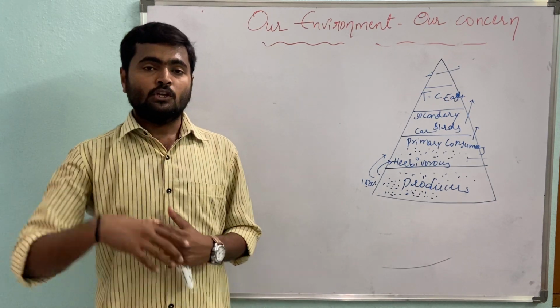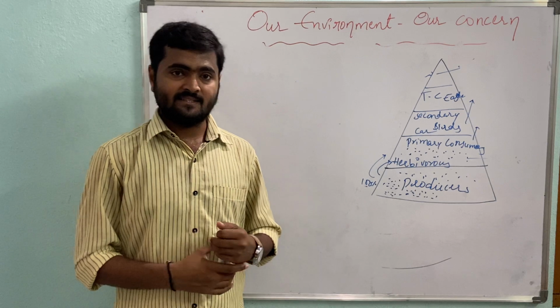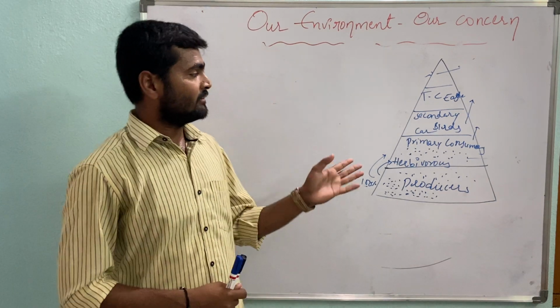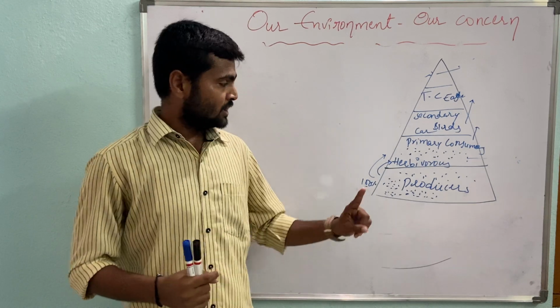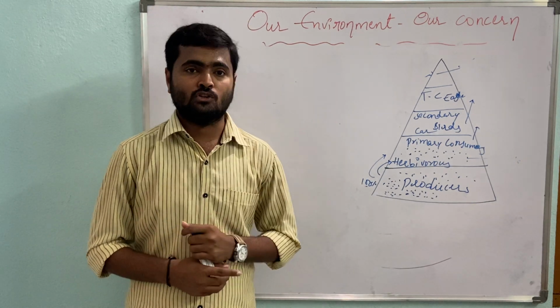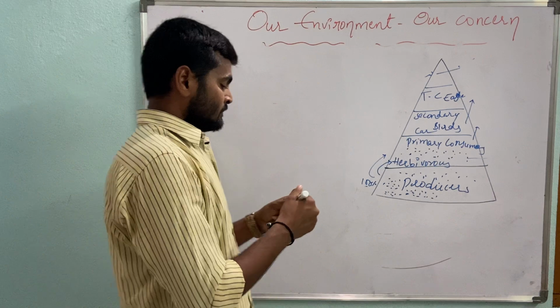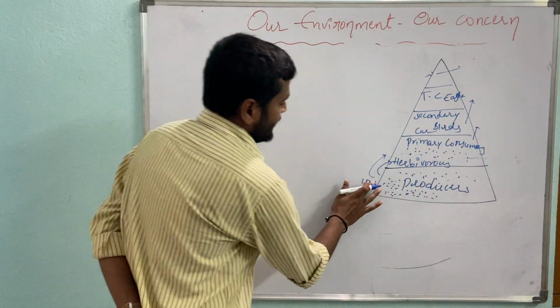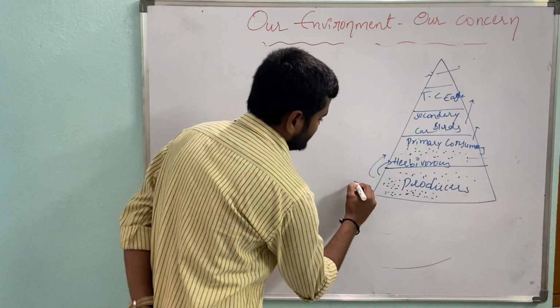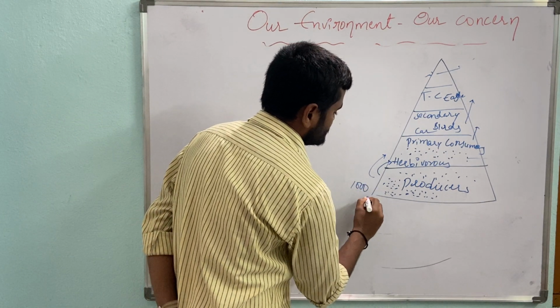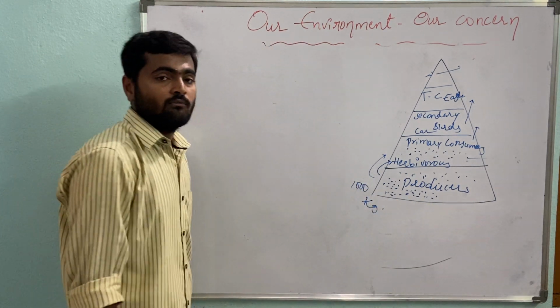By taking the human food chain from the sea, we can understand how the biomass decreases from one trophic level to another. Let's see, in an ecosystem of a sea or a pond, there are 1,000 kg of phytoplanktons.